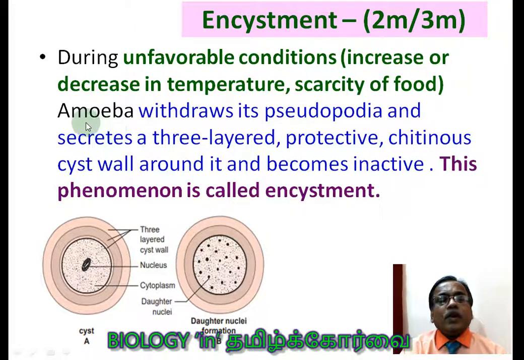During this unfavorable condition, the amoeba withdraws its pseudopodia. What is pseudopodia? False legs. And it secretes a three-layered protective chitinous cyst all around it and becomes totally inactive. This phenomenon is called encystment.